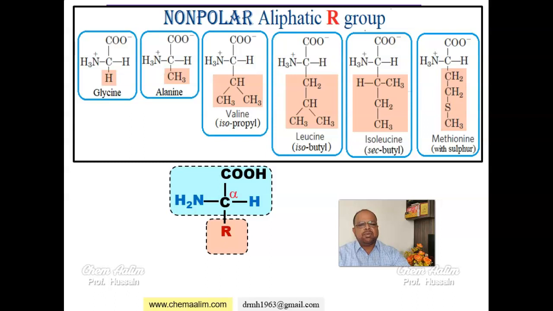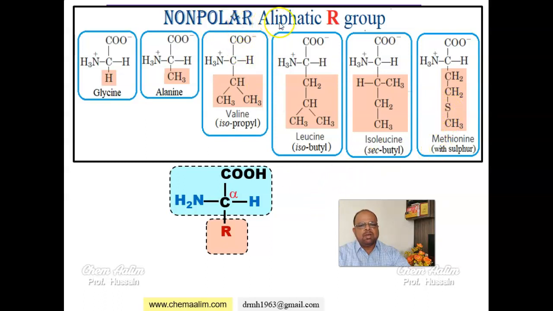Now, classification of amino acid based on the R group, which we have already done, but we'll look at the structures of these. R value, if it is hydrogen, it is glycine. If it is methyl group, alanine. If it is isopropyl group, valine. Isobutyl group, leucine. Secondary butyl group, isoleucine. Propyl group with sulfur at the second position, then it is methionine.